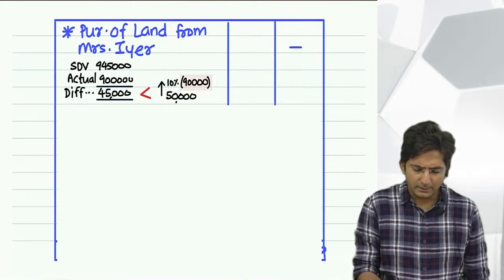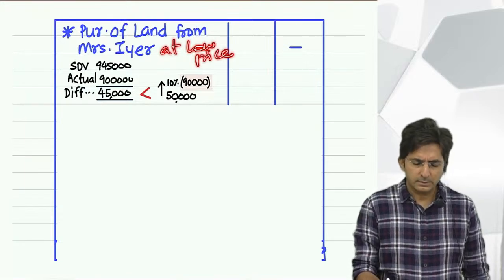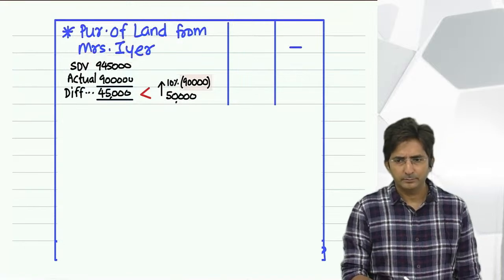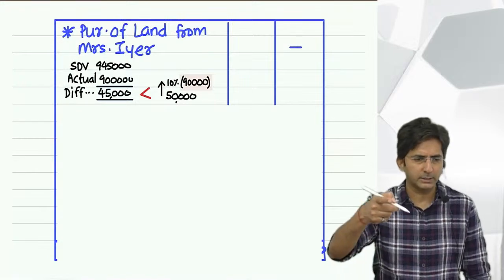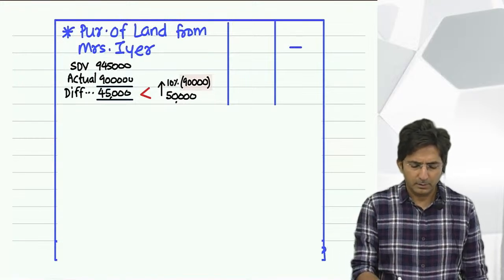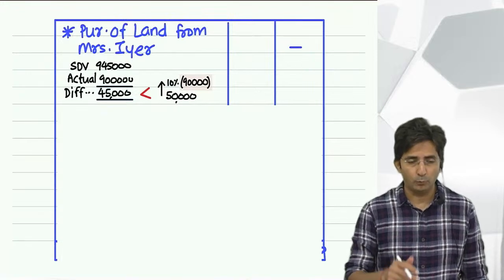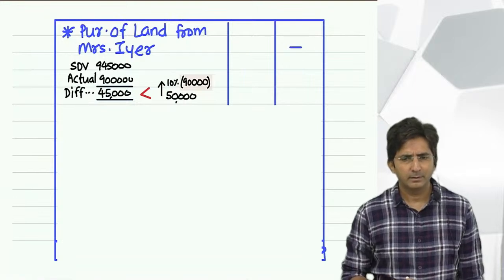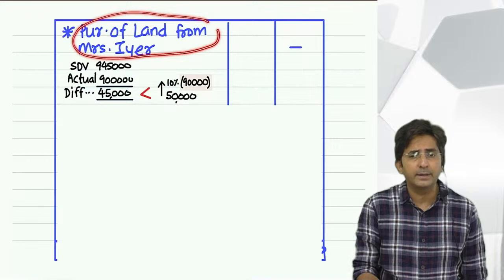Purchase of land at the most you can write at low price. See, the sentence you have to write is purchase of land only. Still, if you want, you can write. He was suggesting, can we write this benefit in purchase of land? If you want you can write benefit in purchase of land. You can write that. See, I told you there is no hard and fast rule regarding these wordings.